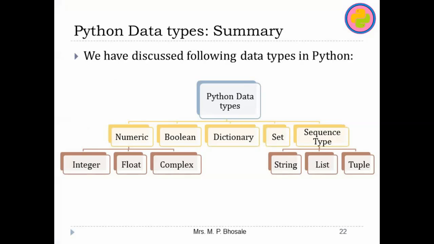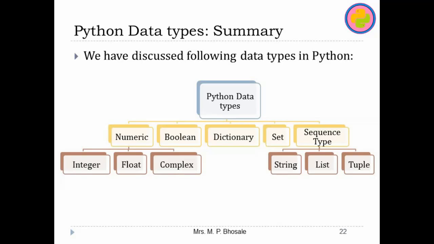So this is the summary of all the data types that we have discussed. There are 5 types of data types: numeric, boolean, dictionary, set and sequence. Under numeric we have integer, float and complex. The boolean has true and false values. Dictionaries are nothing but key value pairs separated by commas in curly braces. Sets are the values inside the curly braces. The sequence type consists of string, which is a collection of characters, list, which is a collection of various types of elements, and tuple, which is also a collection of various types of elements.